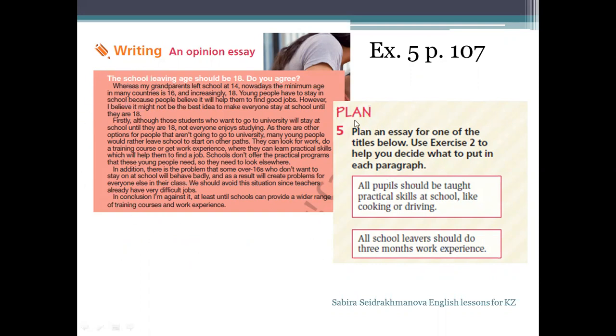So, you should at first read this example essay.